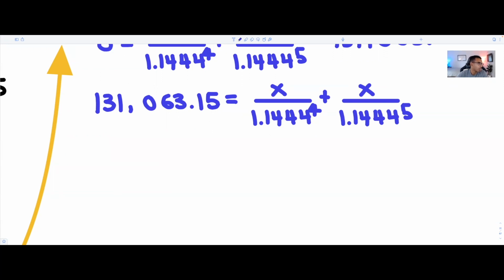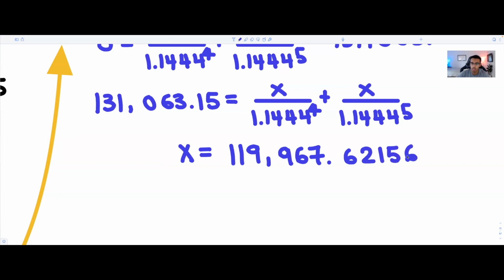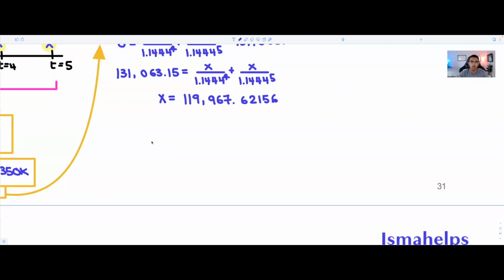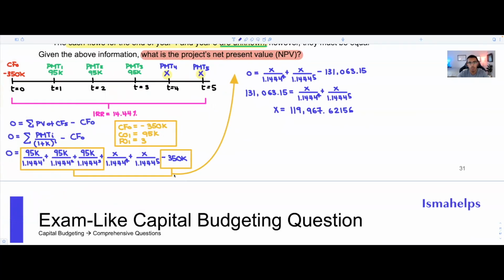And you would get that x is equal to 119,967.62156. Now, why is that important? Why does that matter to us? Well, because now we found our missing payments. Now we're able to work with that. We're able to actually get a value that matters, something that we could plug in in order to find our NPV.